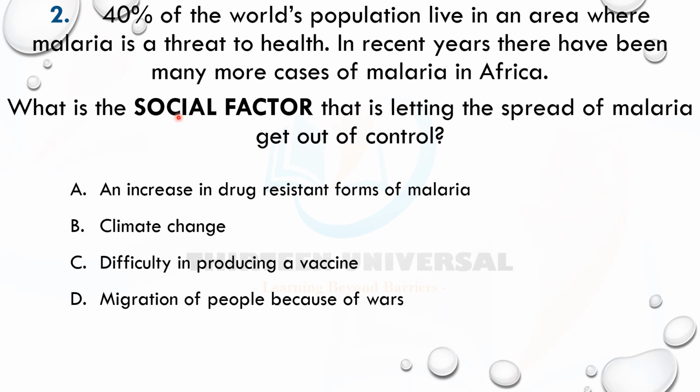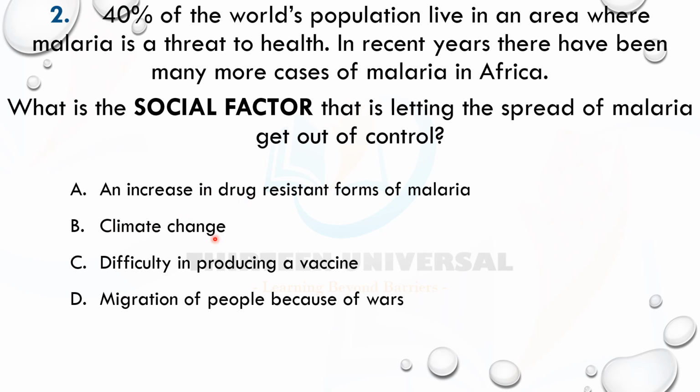What is the answer? Is it A or B or C? Which one? Okay, let's do it. Remember, we are working on social factor that is spreading malaria. We're talking about malaria, not any other infectious disease, and we're interested in social factor. A says an increase in drug resistant forms of malaria. Is this a social factor? This is a biological factor, where organisms change their surface target site of antibiotics. So A is not a social factor.